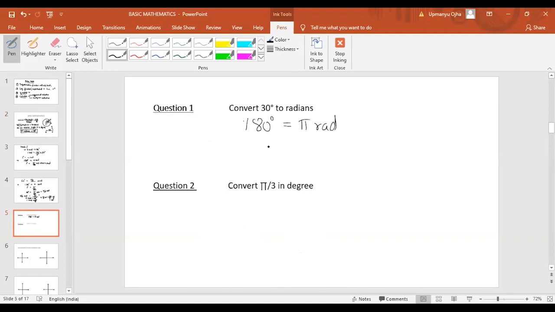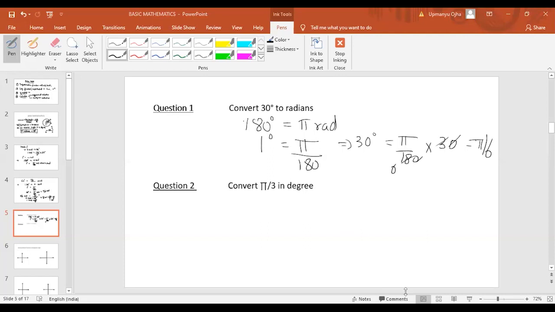Then you have to find the value of 1 degree. So 1 degree will be equal to how much? Pi by 180. Then we have to find the value of 30 degree. So 30 degree will be equal to pi by 180 into 30. This is the unitary method which we have studied in class 8 or 9. So from here we get the value as 6. So it would be pi by 6. So the answer for the first question is pi by 6.